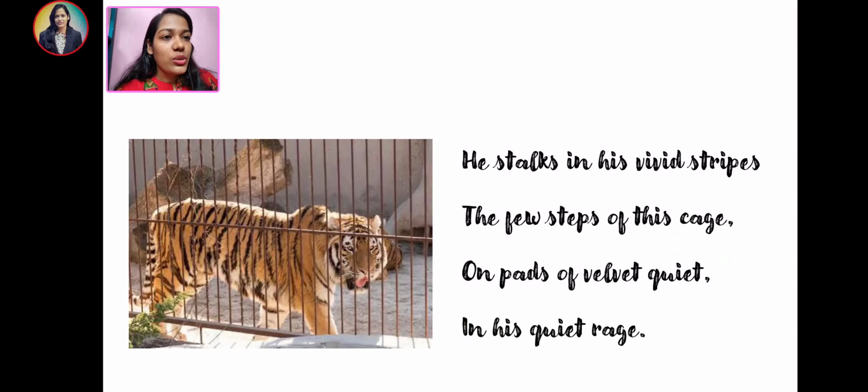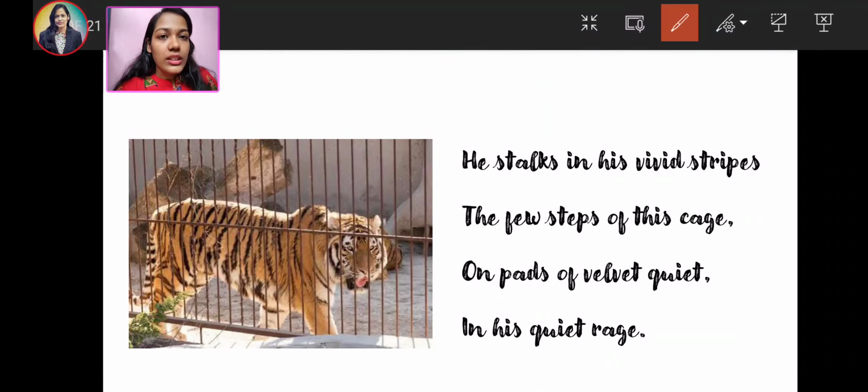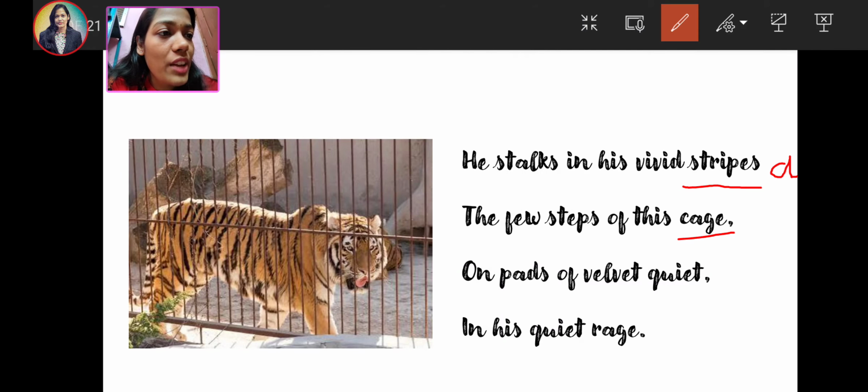One thing I would like to teach you here, children, is the rhyme scheme. So let's have a look at the rhyme scheme of this poem. He stalks in his vivid stripes. So stripes, we could write the rhyme scheme here as A. The few steps of this cage, since my word cage is not rhyming with stripes, I would be using a different alphabet, that is B. Third one is quiet.